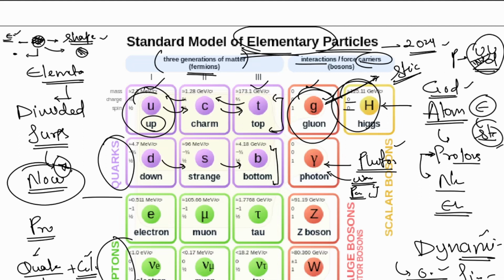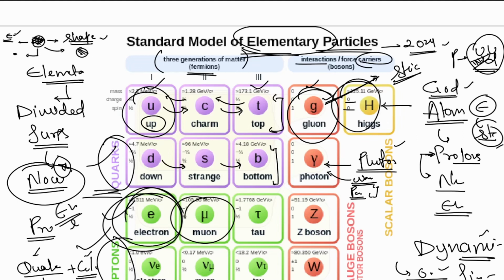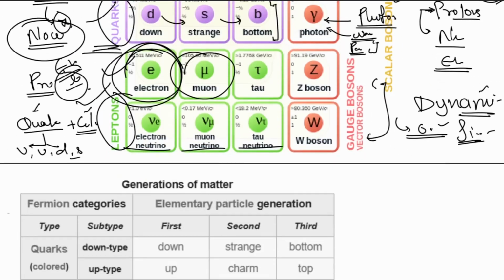Right now, what we need to understand is that there are two, three different types of simple particles: leptons and quarks. So leptons are different from the quark particles, such as electron, muon. The major lepton that we have is the electron. They carry the energy and have less mass. All right, and these are gauge bosons. We do not have anything to do with them right now. Just focus on the quarks and the electrons. All the other particles, let's say protons, neutrons, are not elementary particles. They are made up of these quarks or electrons. So we'll be talking about them also.